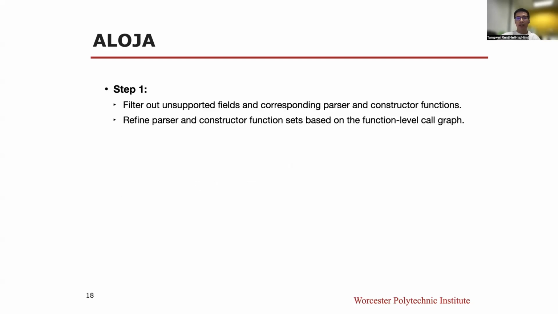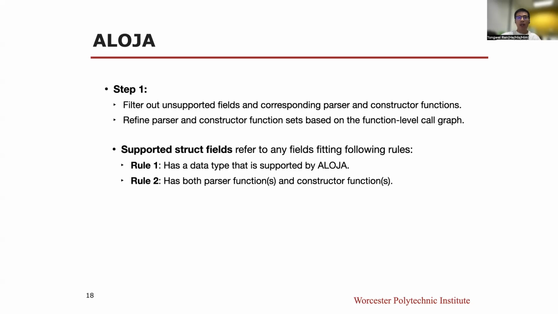The first step consists of 2 small actions. Aloja first filters out unsupported fields and corresponding parser and constructor functions. Then it refines the parser and constructor function sets based on the function-level code graph. Supported struct fields refer to any fields fitting the following rules. Rule 1. The supported field should have a data type that is supported by Aloja. Rule 2. The supported field should have both parser functions and constructor functions.